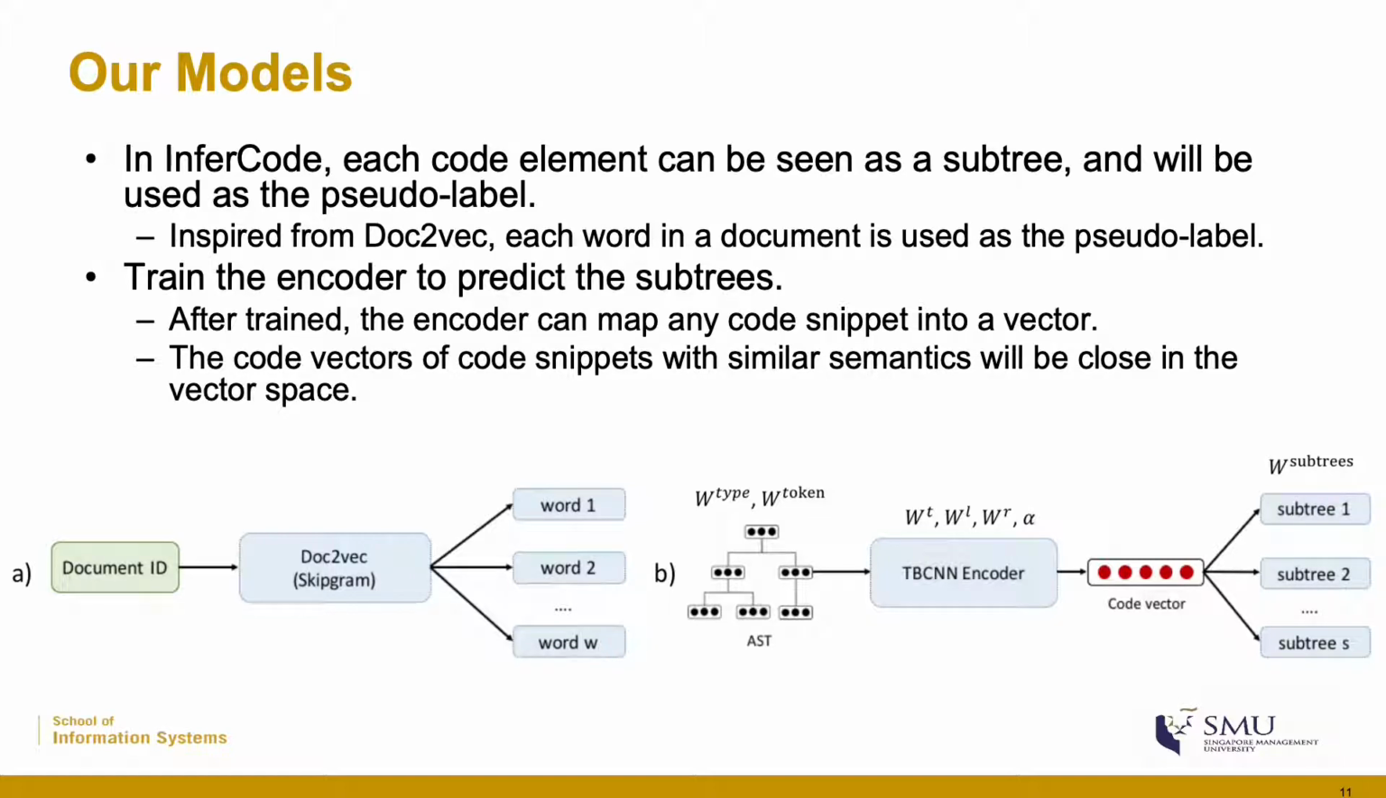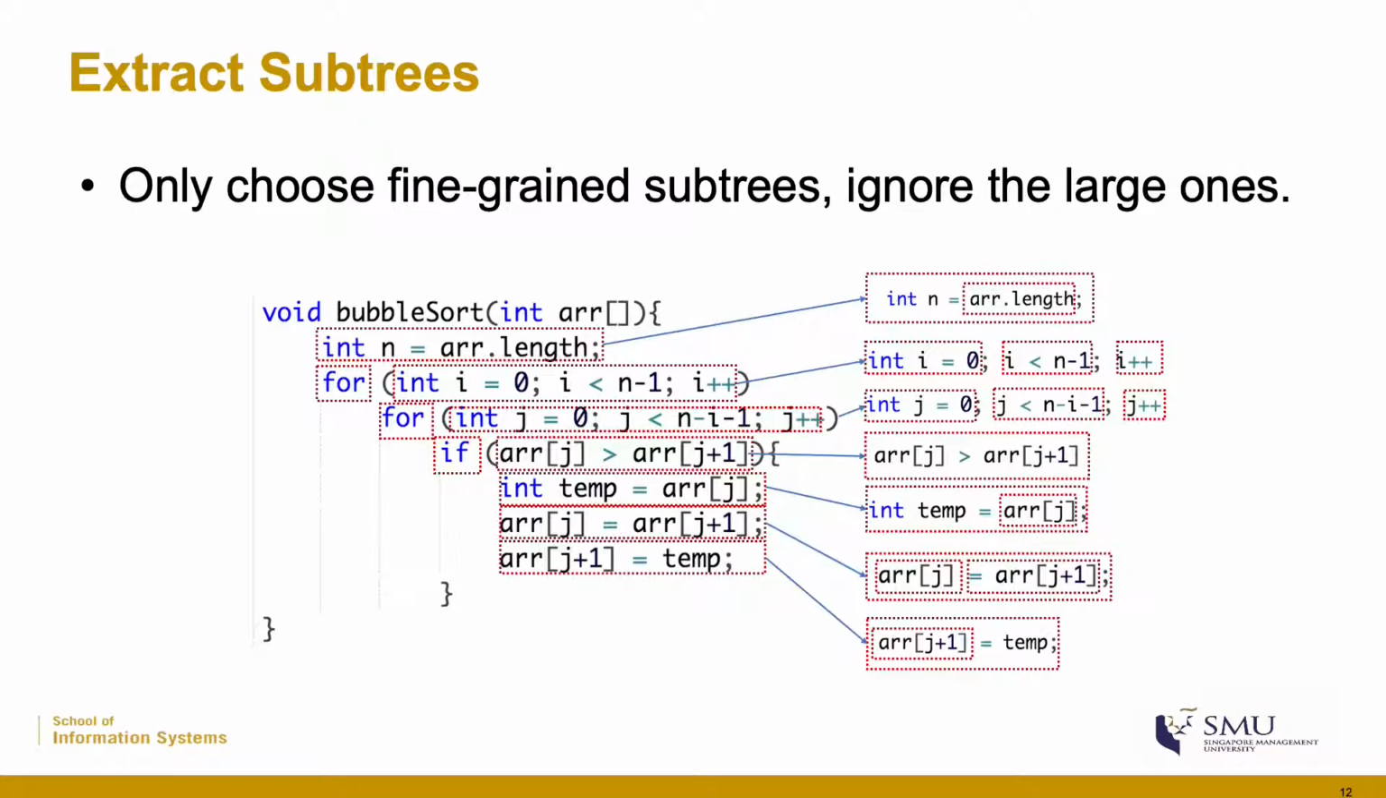In this case, we are inspired from that, but we are not exactly the same. In our case, we train the encoder to predict the subtrees. After training, the encoder can map any code snippet into a vector. And the code vectors of code snippets with similar semantics will be close in the vector space. Okay. So how do we extract the subtrees?